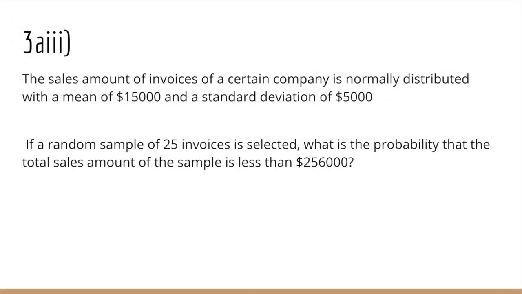I'm Lauren and I'm going to introduce question number 3A part 3. The sales amount of invoice of a certain company is normally distributed with a mean of 15,000 and a standard deviation of 5,000. If a random sample of 25 invoices is selected, what's the probability that the total amount of the sample is less than 256,000?